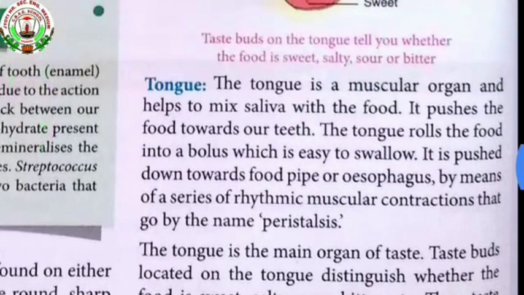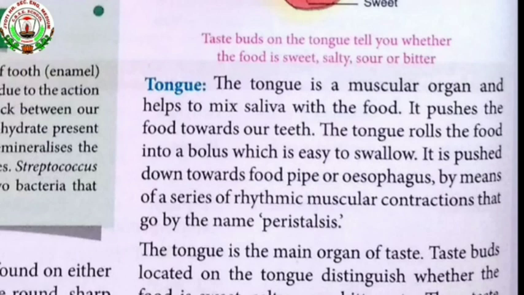Yes, the tongue is a muscular organ. With the help of the tongue, the food is mixed with the saliva. Saliva is secreted by the salivary gland. Then it pushes the food towards our teeth. The tongue helps to swallow the food. It pushes the food with the help of peristalsis movement through the esophagus to the stomach.